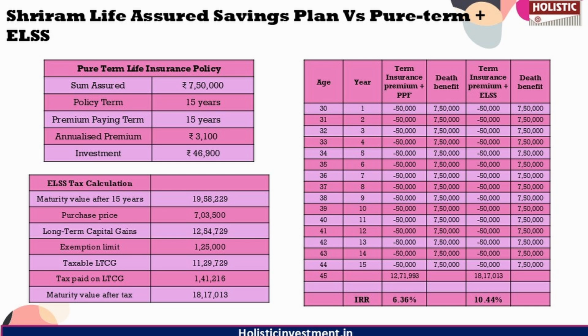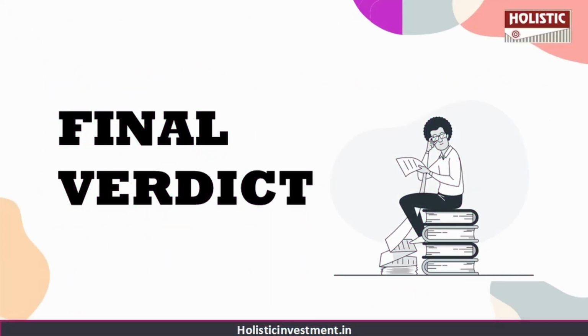So these comparisons highlight that aligning investment with your risk profile and time horizon can yield significantly higher return in contrast to the Shriram policy, which offers inadequate life insurance and does not deliver competitive investment returns. So now what is the final verdict on Shriram Life Assured Savings Plan? Is it worth investing or not?